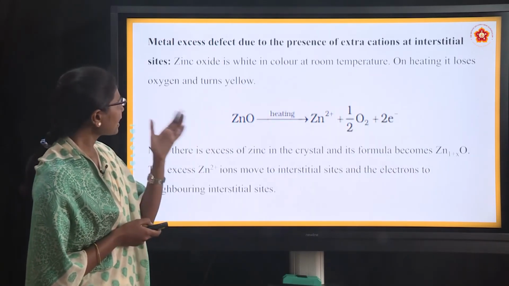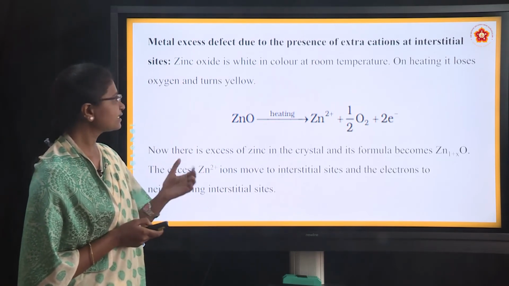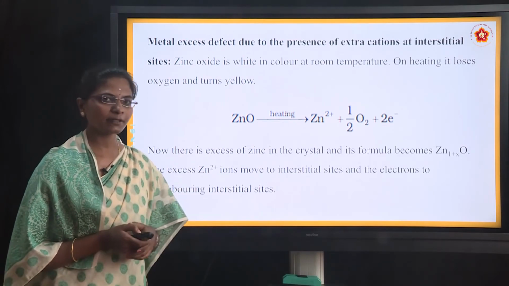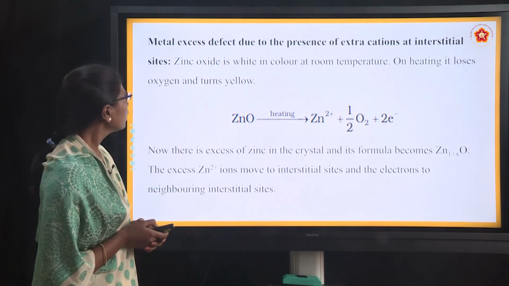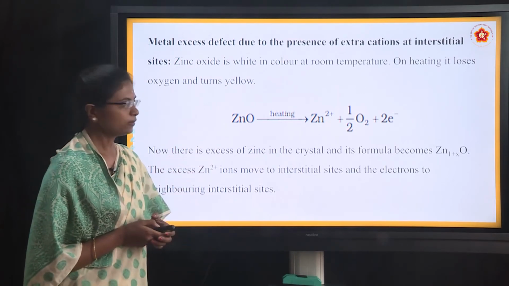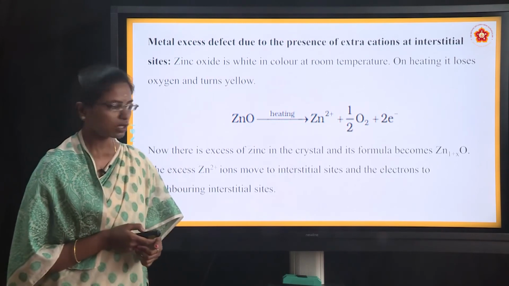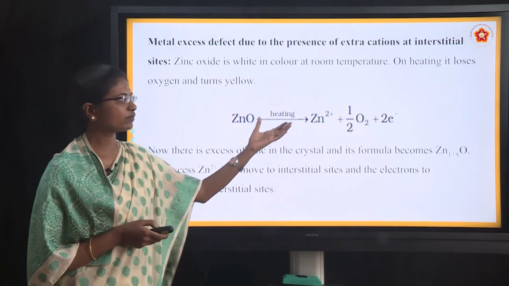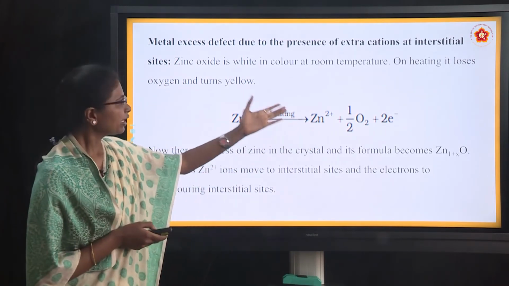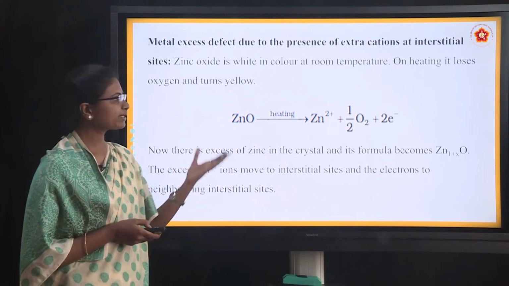Next one is metal excess defect due to the presence of extra cations at interstitial sites. So, what happens when the extra cations are present in the solid compounds? Zinc oxide is white in color at room temperature. On heating, it loses oxygen and it turns yellow. So, zinc oxide when we heat it will give Zn2 plus, oxygen and 2 electrons. When it is at room temperature, it is white in color.